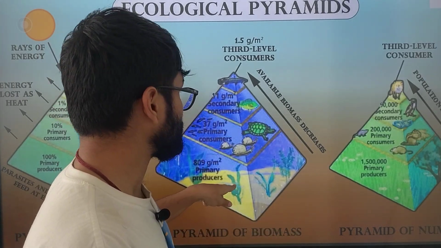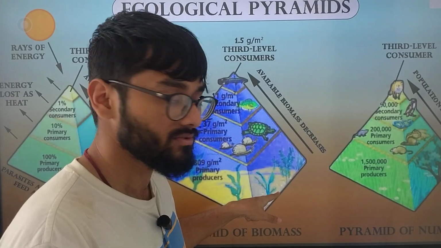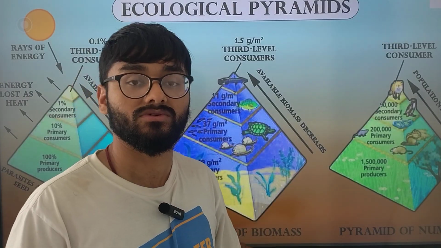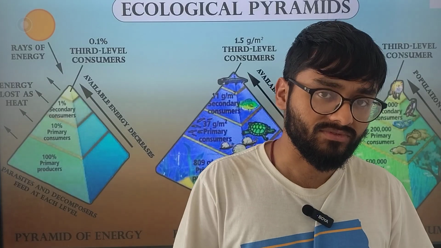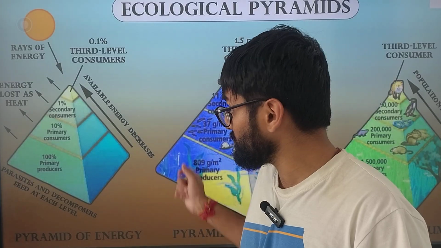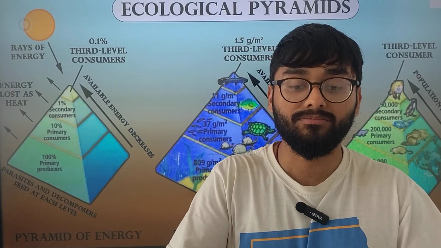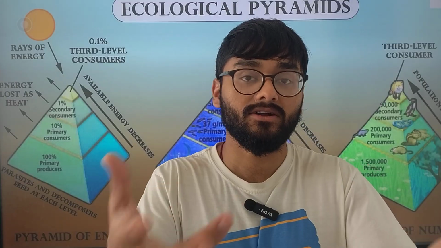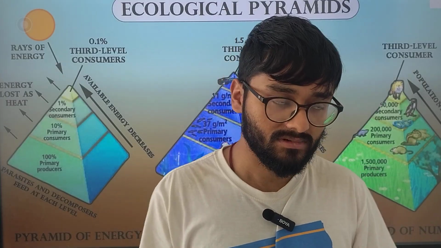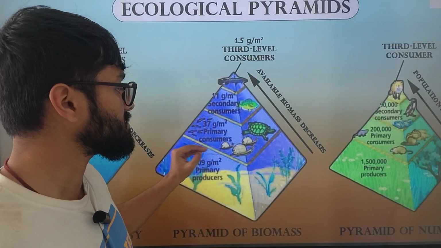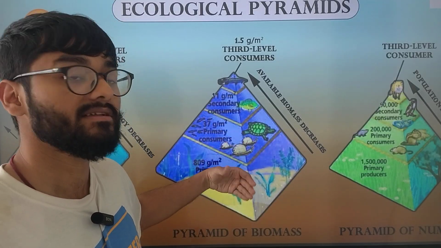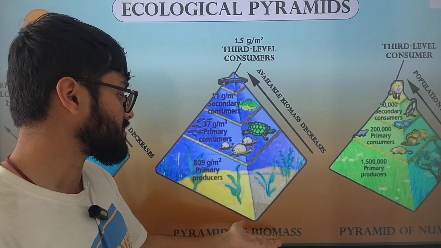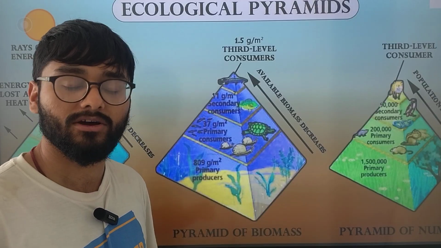Then if this also dies, it is going to do the same, and if this dies, it is going to do the same, because the energy cannot be inverted, but the numbers can be, or the effective mass that they collectively harbor, that can be reversed. Okay, so this is our pyramid of biomass.